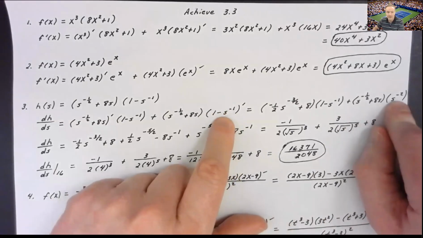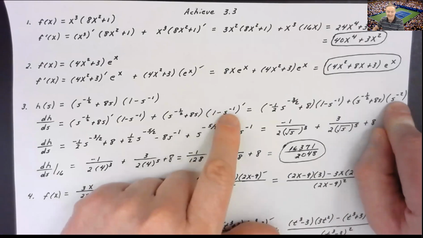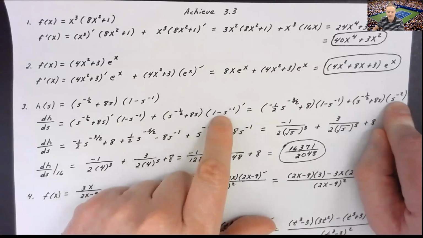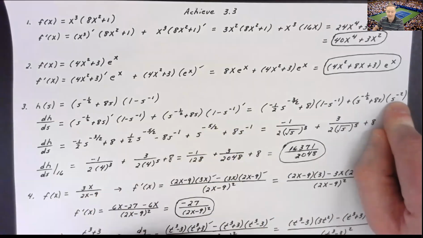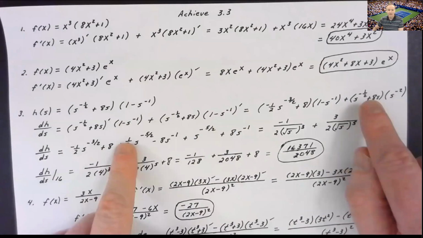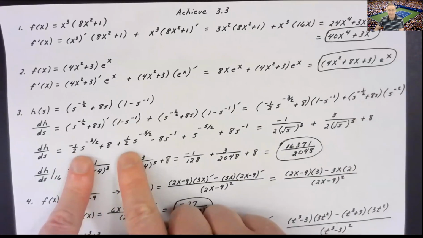But the derivative of that second group, the 1 has a derivative of 0. The negative s to the negative 1, the negative 1 comes down. It's going to make that positive 1 s to the negative 2. That's where you see where I got my derivative answer over here. Now, from this step to my next line down here, I just did algebra.